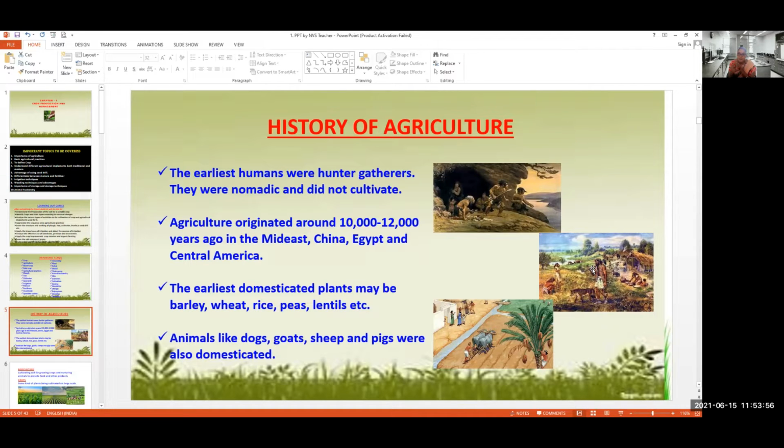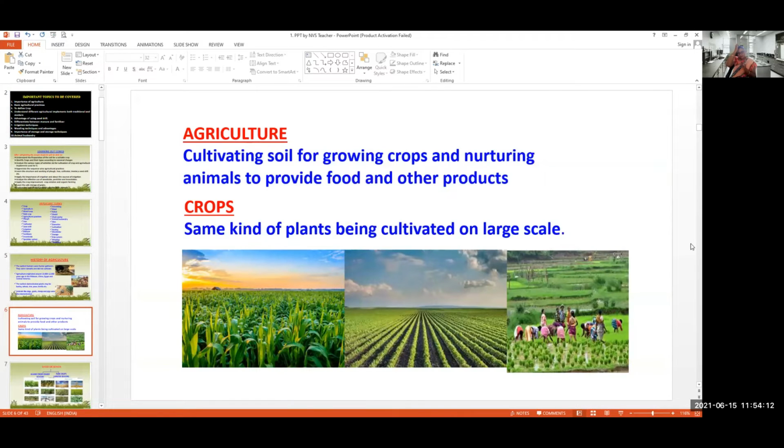Animals like goat and sheep were used for plowing the field, for milk, and also for carrying loads in ancient times.